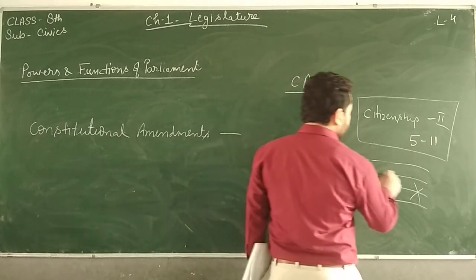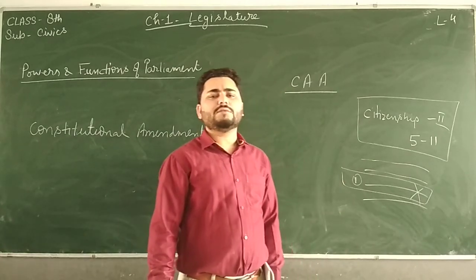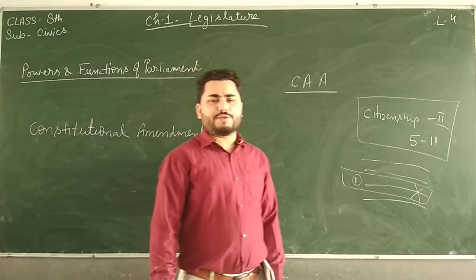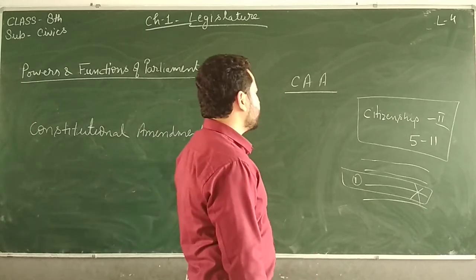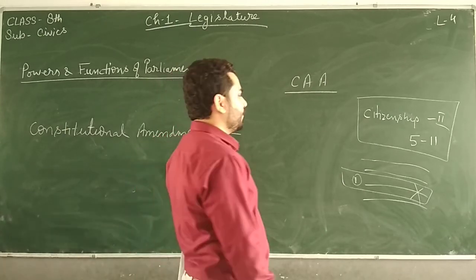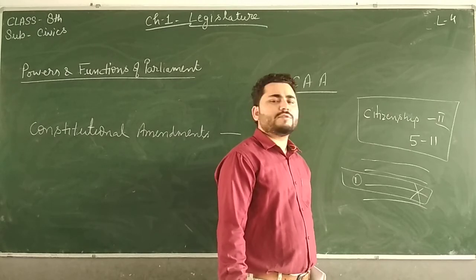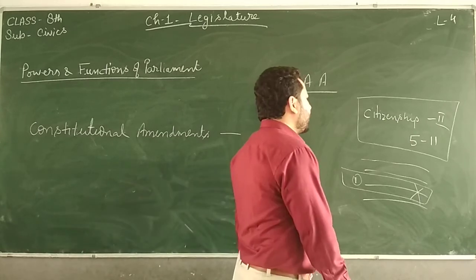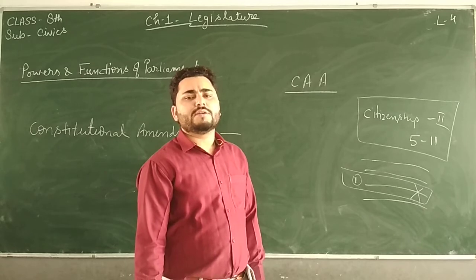It was said that the people coming from Afghanistan, Pakistan and Bangladesh, belonging to 5 religions: Sikhism, Hinduism, Buddhism, Jainism and Parsi, if they have come to India before 2014, will also be called citizens of India.